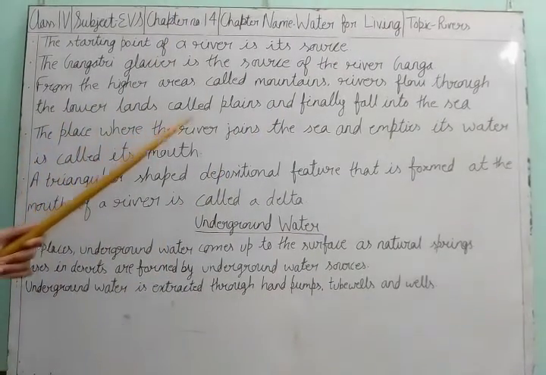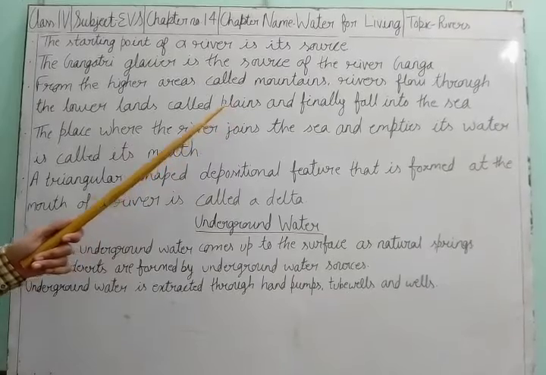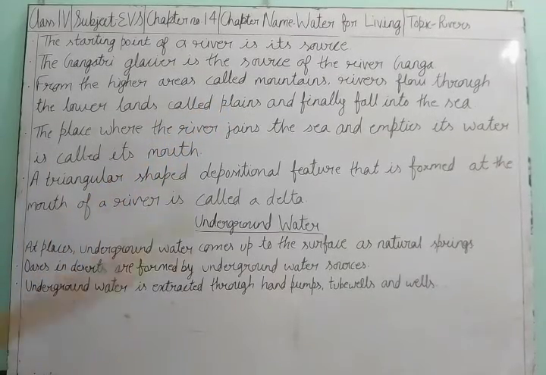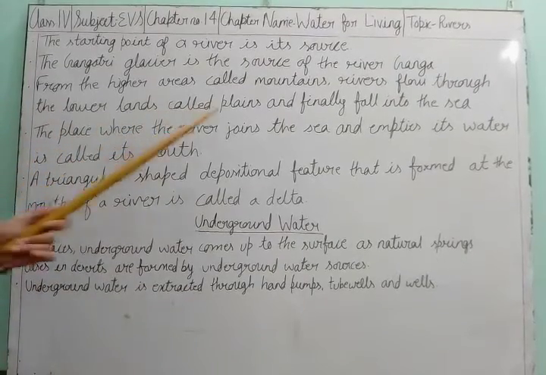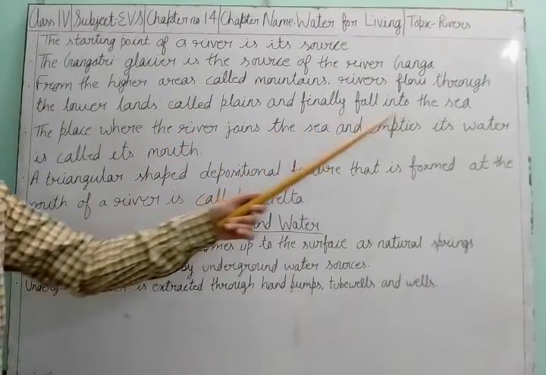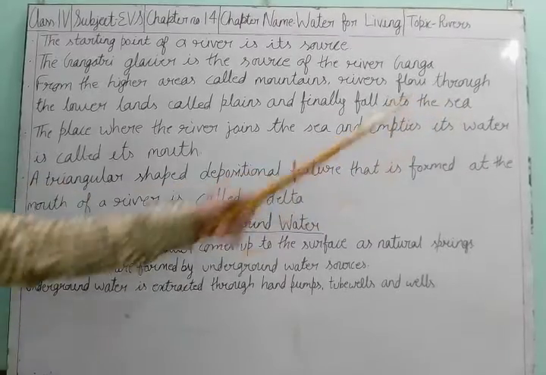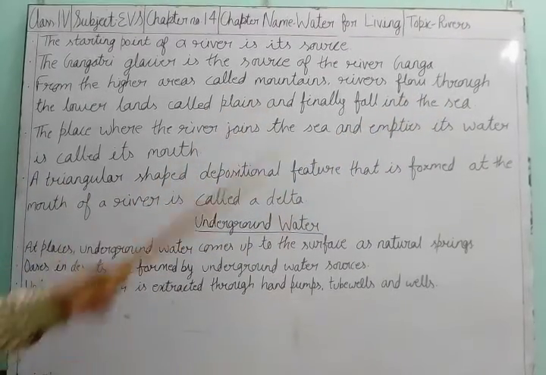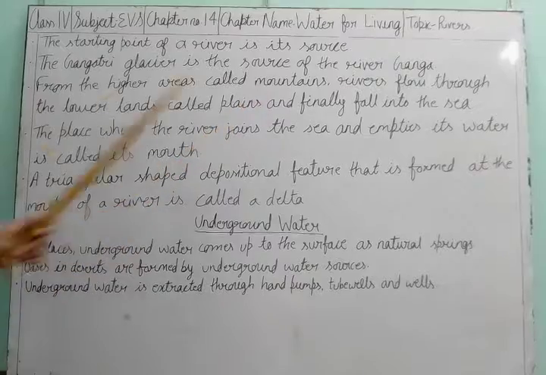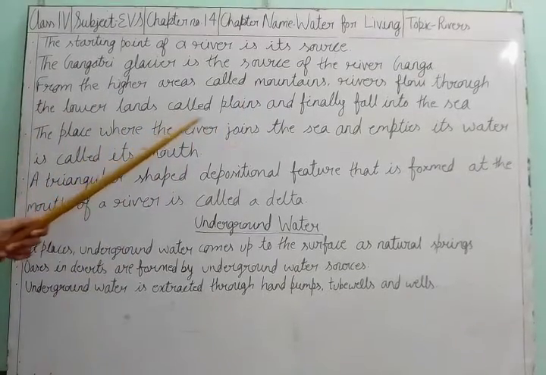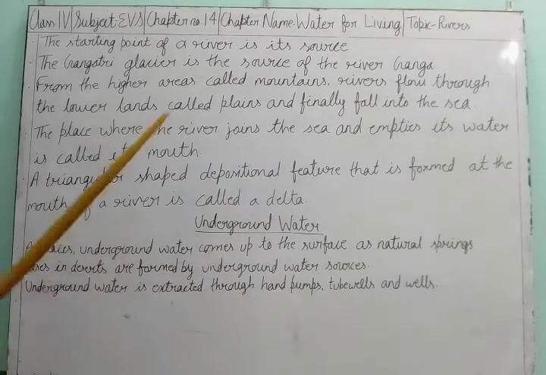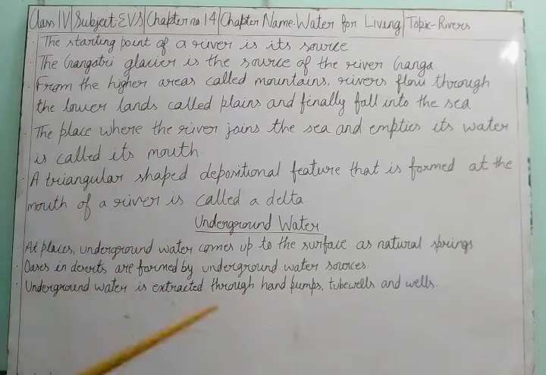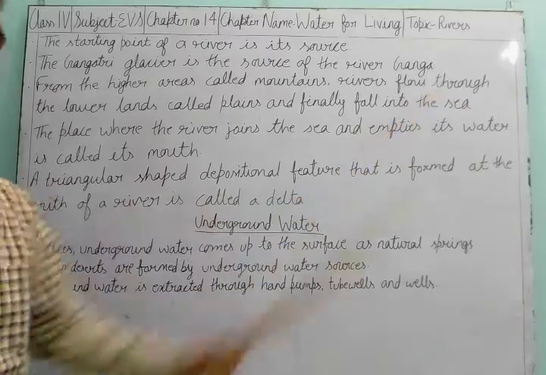And the lower lands are called plains. Plains are the land surface where we are living, where we make our houses. From the lower lands it moves and finally falls into the sea. So the rivers come from the mountains, flow through the lands and finally reach the sea. Its starting point is mountains or glaciers and its ending point is the sea.